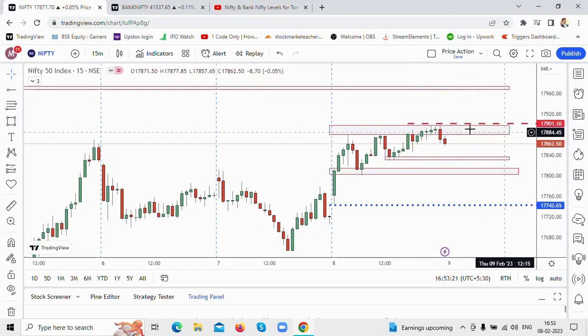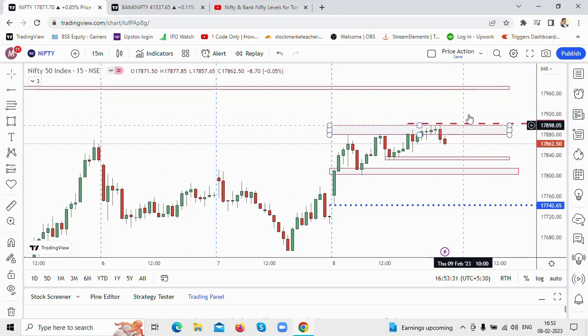This is your resistance level. Why am I marking this level? This tells me that I should not immediately take a long trade here. I should wait for price action to show me that the resistance is broken comfortably and then take a long trade, or if there is any kind of selling coming in through the candlestick pattern or any other flow that you look at in the chart, then I can look at taking a long position.